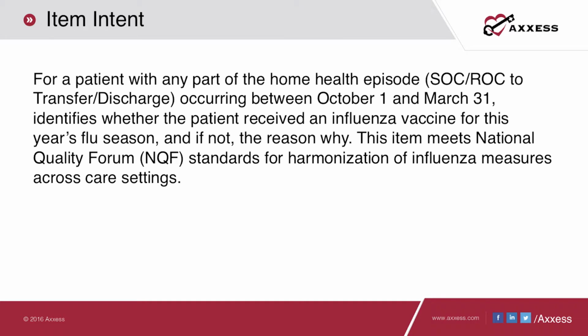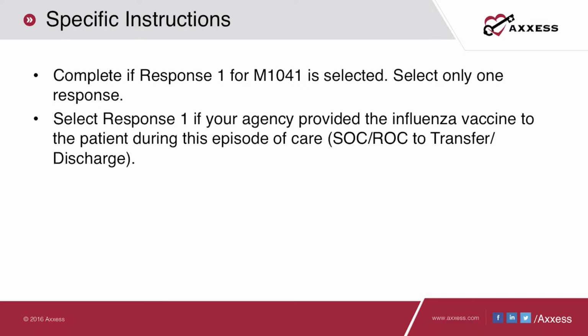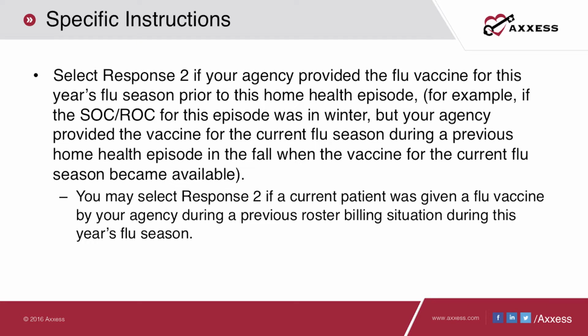Medicare's intent for this indicator is to identify if during this year's flu season the patient received a flu vaccine, and if they did not receive a flu vaccine, then to identify why it was not received. Response number 1 is selected if your agency provided the flu vaccine to the patient. Response number 2 is selected if your agency provided the flu vaccine to the patient prior to the start of